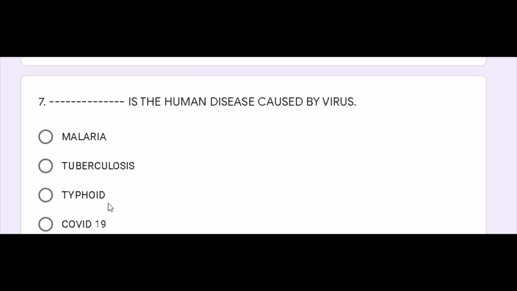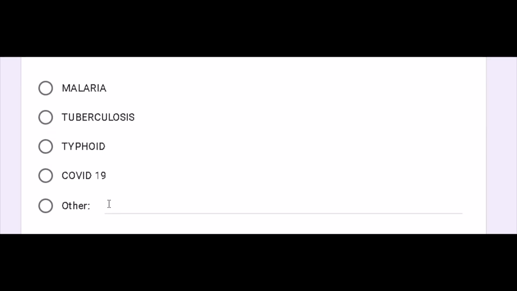Dash is the human disease caused by virus. So you have to tell one disease that is caused by virus. Your options were malaria, tuberculosis, typhoid, COVID-19. I think all of you are very well aware that the correct answer must be COVID-19.